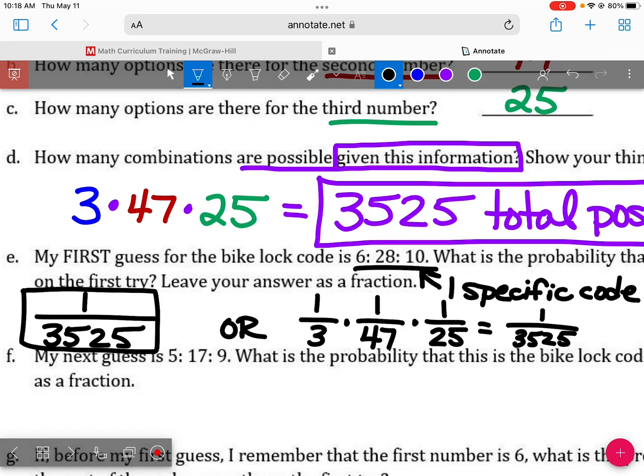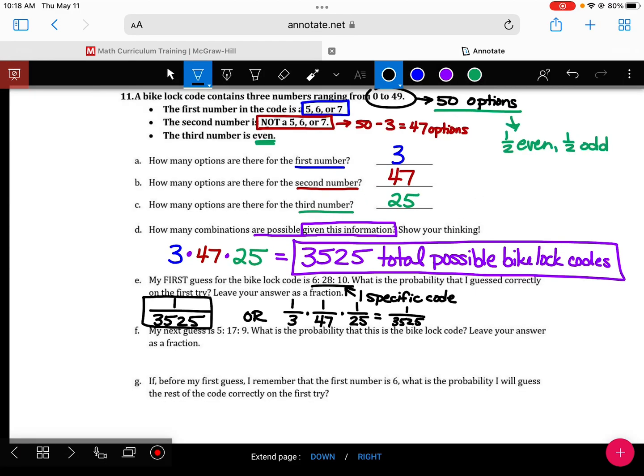How do we get 25? We have 50 options total from 0 to 49. Half of them are even, half of them are odd. So half of 50 is going to be 25. Does that make sense? All right, part F. My next guess is 5, 17, 9. What's the probability that that is the bike lock code?